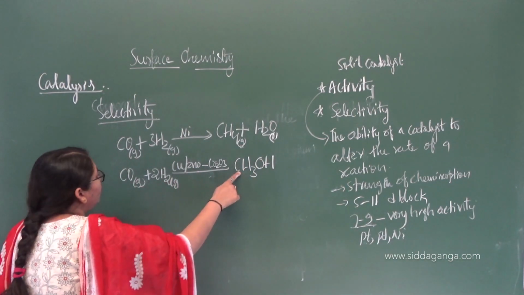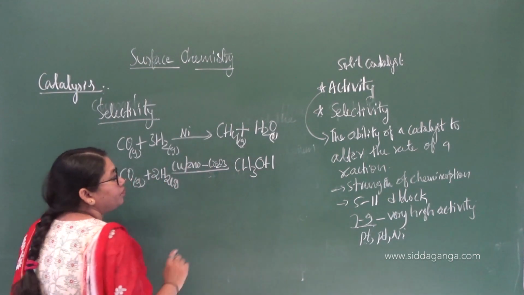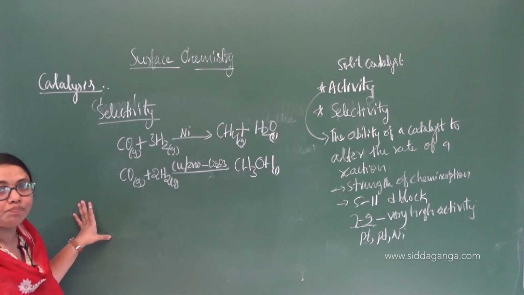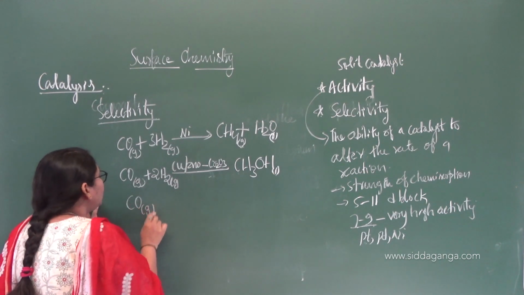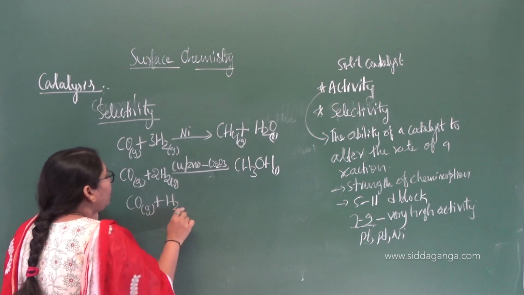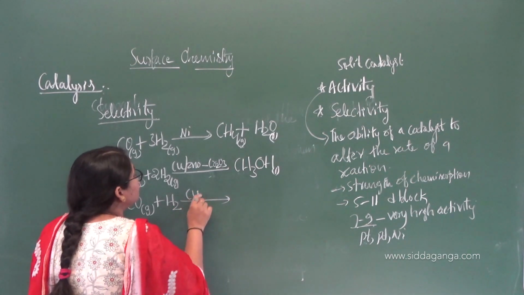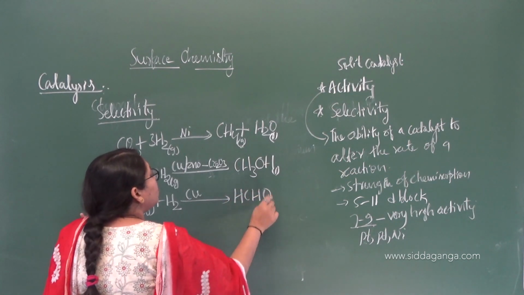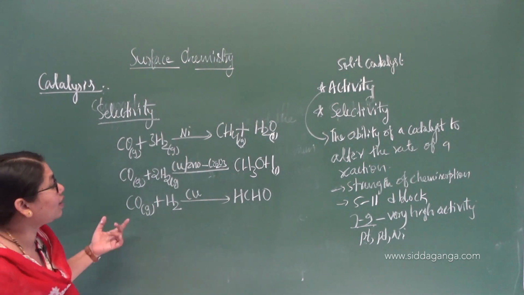So it is 1 carbon, 4 hydrogens and then O. This is nothing but a liquid, methyl alcohol. One more example: when the same syngas is made to react with only the copper catalyst, reduction takes place, leading to the formation of formaldehyde, that is an aldehyde.